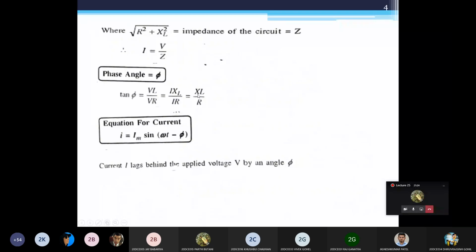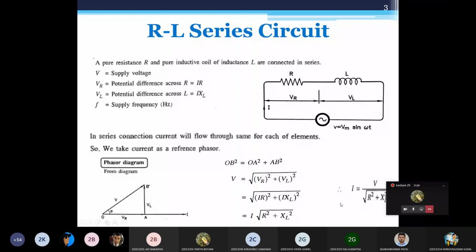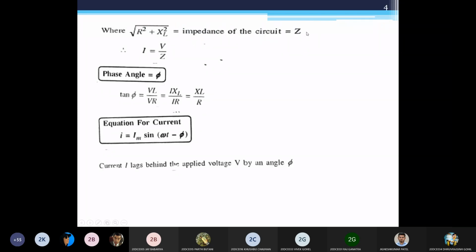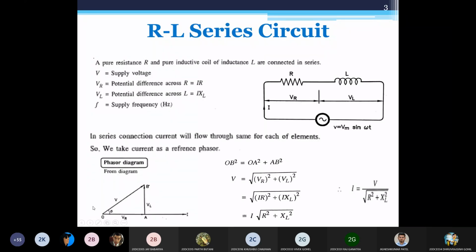So we have completed where we have the RL series circuit, and we have this equation of my voltage V, and the equation for I I have derived later on. I is equal to V by under root R square plus XL square, where under root R square plus XL square is known as Z. So that Z is impedance. The value of impedance is equal to under root R square plus XL square, and the phase angle phi can be given by tan phi is equal to VL by VR, that is coming from this figure. Here I have VL and VR.